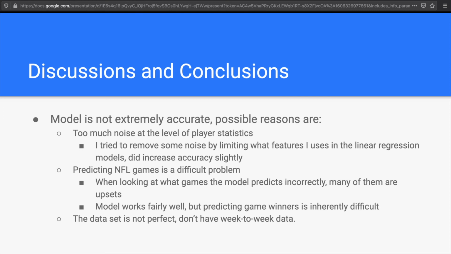I think another reason the accuracy is somewhat low is that predicting NFL games is simply a difficult problem. I looked at what games my model was predicting incorrectly, and many of them do seem to be upsets, where the worst team wins the game. This leads me to believe that the model does work well, but the problem is too difficult to model accurately.